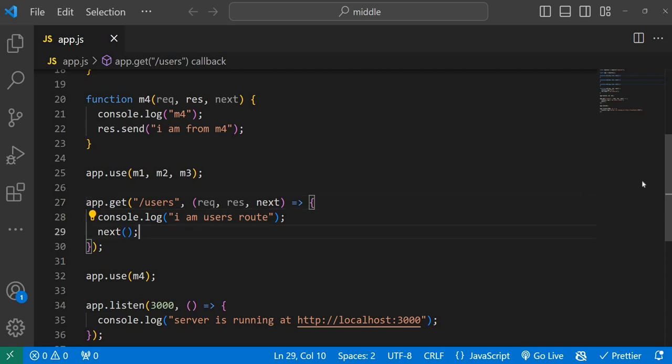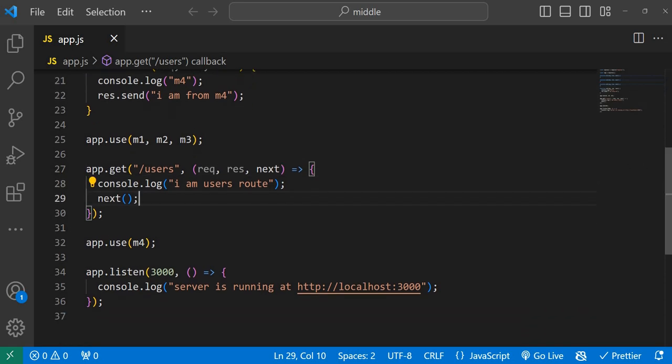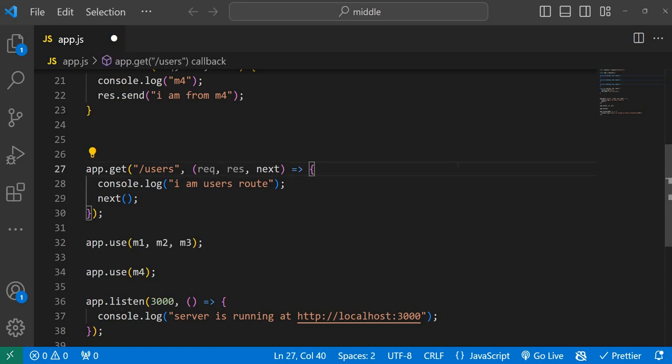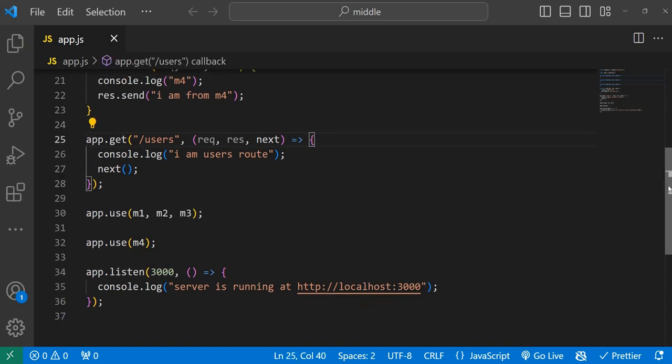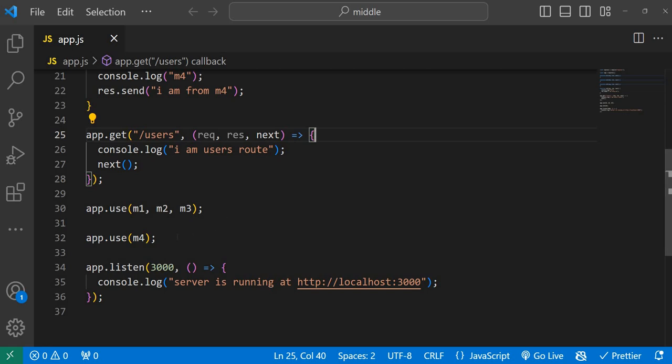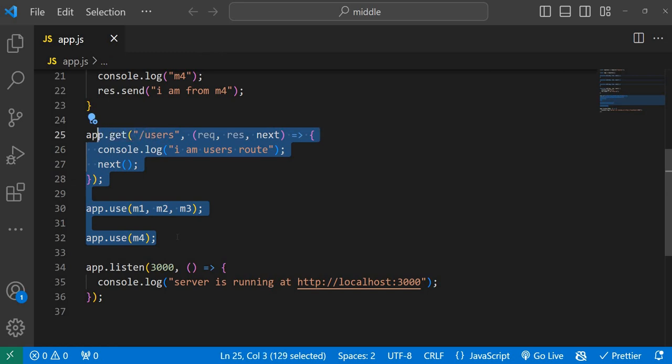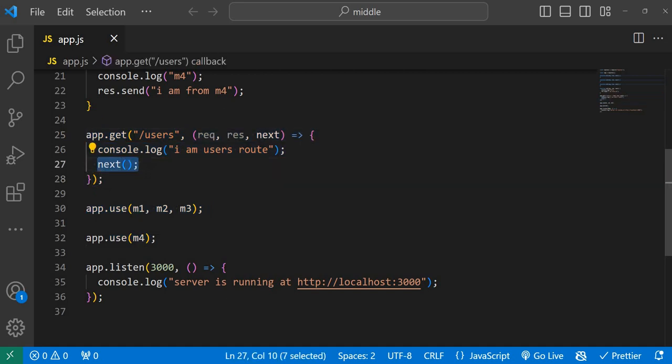So I want to change the sequence. Observe carefully. I want to change the sequence. So if I do this app.use here, what will happen? Tell me, what will happen? Express.js will put all the middlewares into one sequence based on this order. So here your order is such that the first middleware is this one, and of course it is invoking the next middleware.